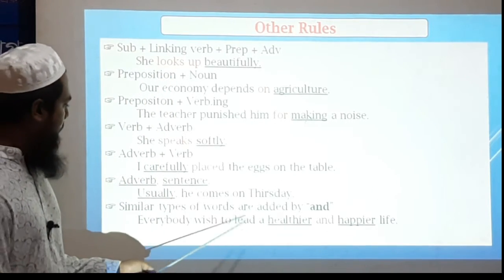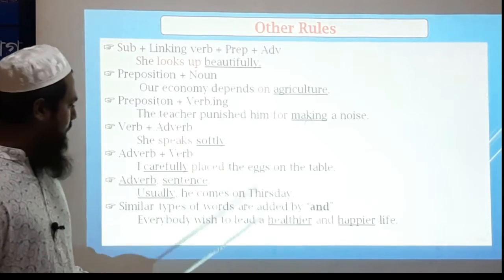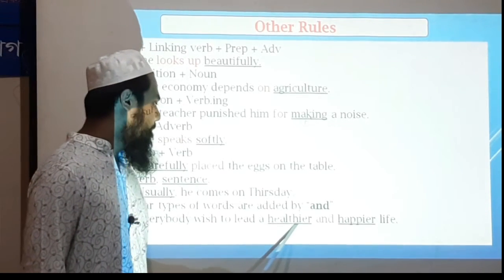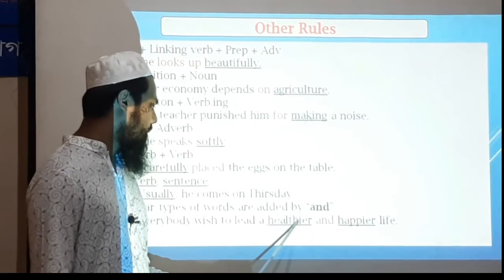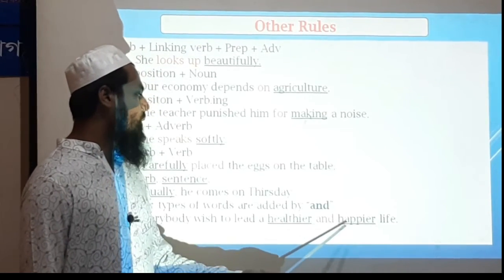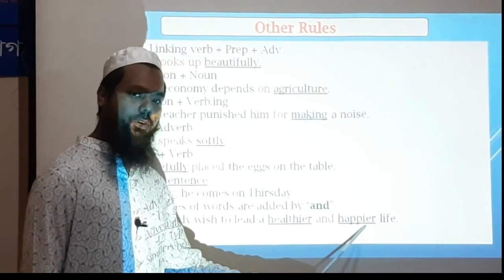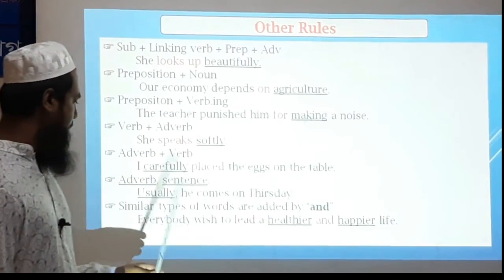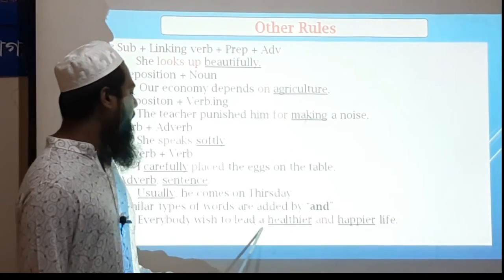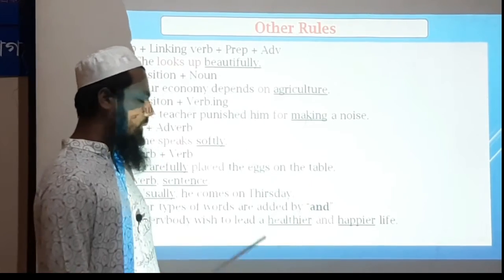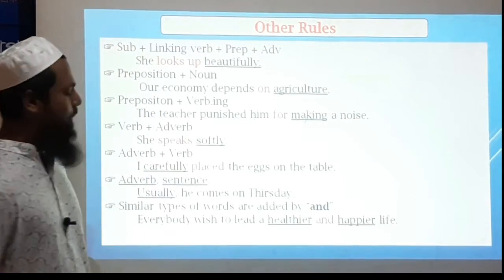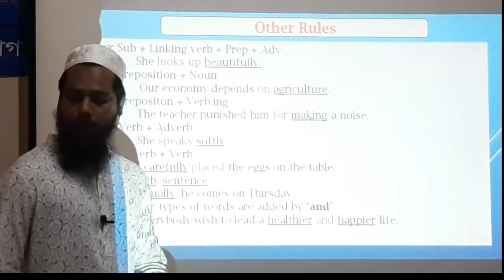If we used a positive form here, healthy, we would use a positive form here also. That means everybody wishes to lead a healthy and happy life. The similar types of words. Okay, these rules are very important.